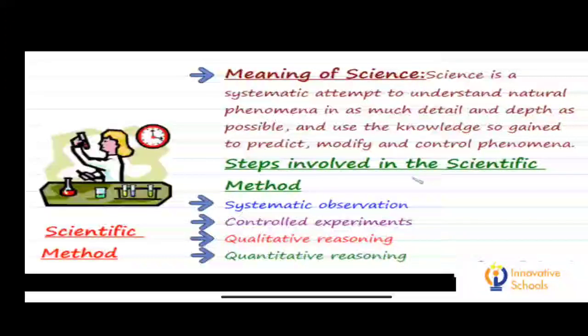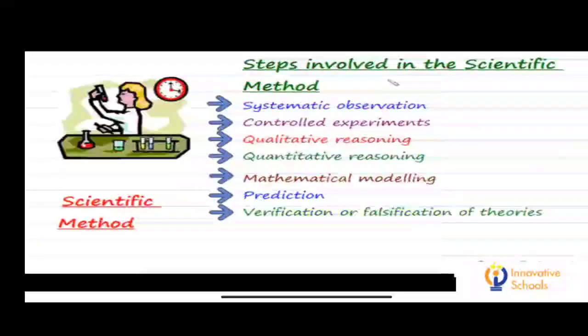Here we have the steps which are involved in the scientific method. First is systematic observation, controlled experiments.